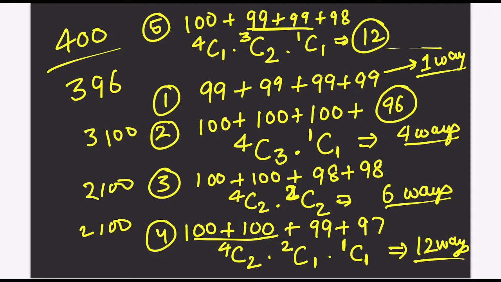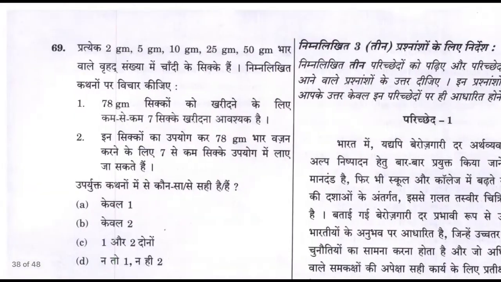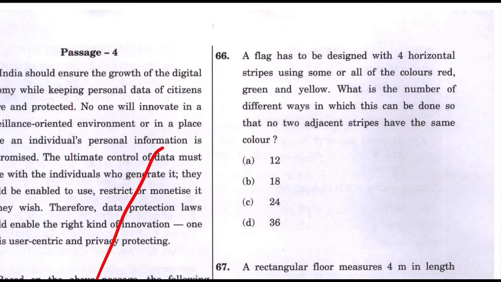I hope it is clear. 24 plus 6, 30 plus 4, 34 plus 1, 35. So 35 is the answer in this question. This is done. Now moving on to question number 66.